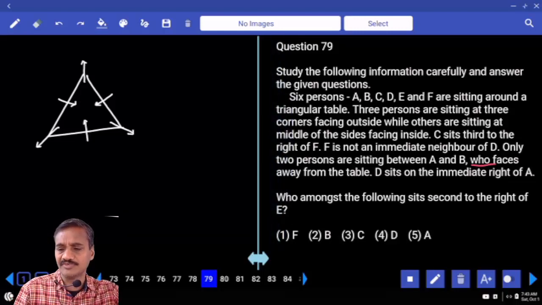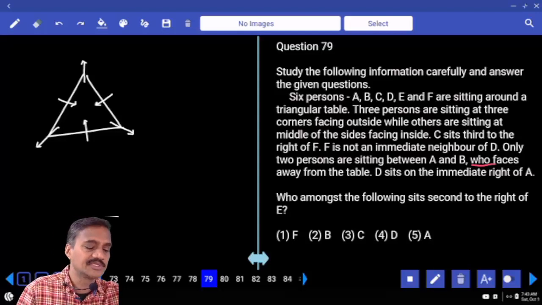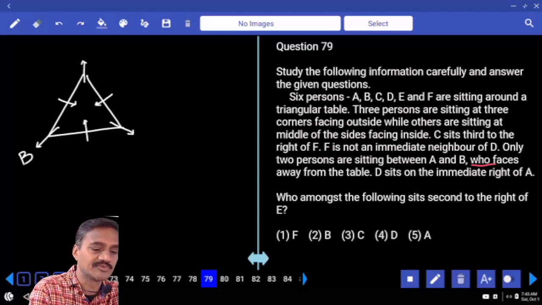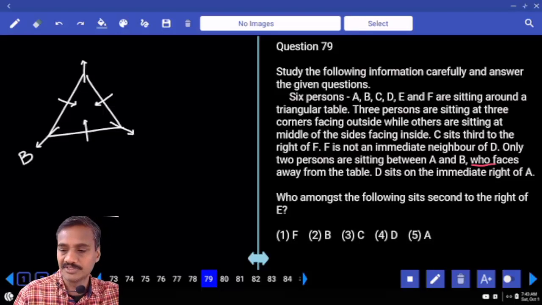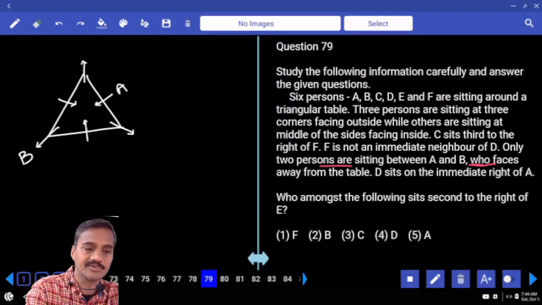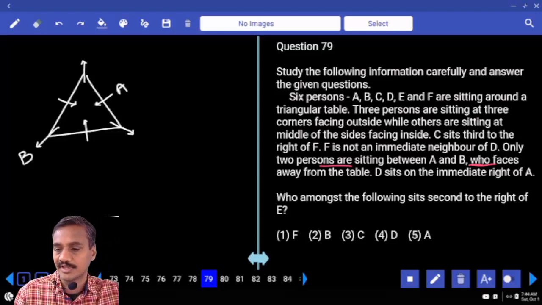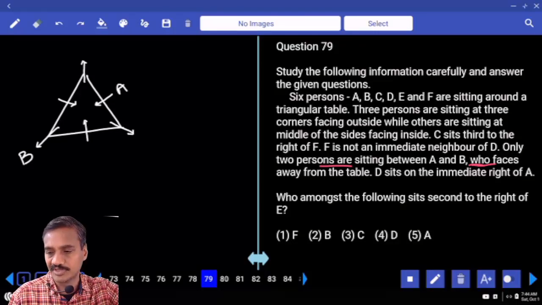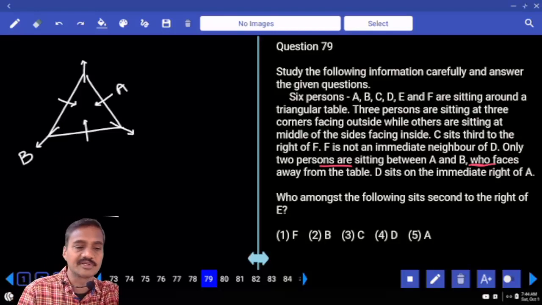B faces away from the table. As B is away from the table, B must be at one of the corners. There are 2 persons between A and B. Hence A and B must be opposite to each other. C sits second to the right of F. F is not an immediate neighbor of D. And there are only 2 between A and B. D sits on the immediate right of A.